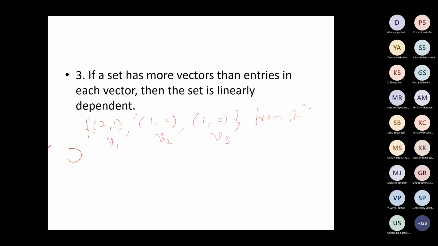These are some of the points that will help you identify whether the given set of vectors is linearly dependent or independent. Suppose in R3 you take 4 vectors, then you need not solve. They will always be linearly dependent. Any 3 vectors in R2 will be linearly dependent. Clear? Good point.